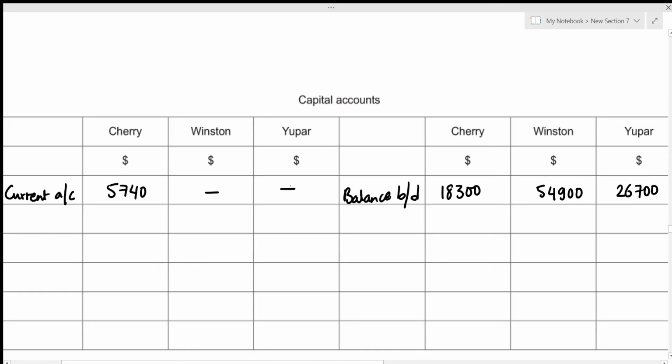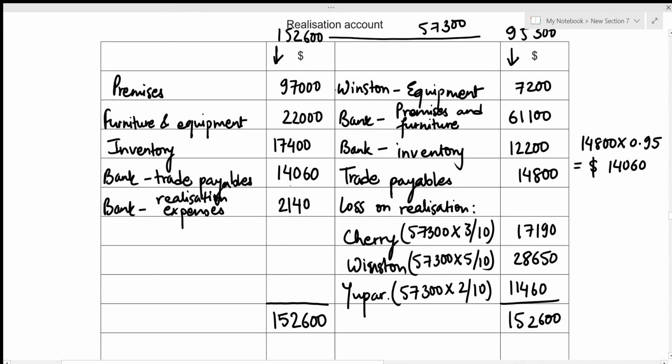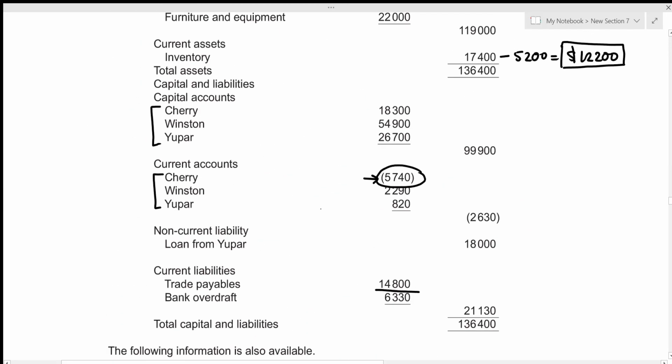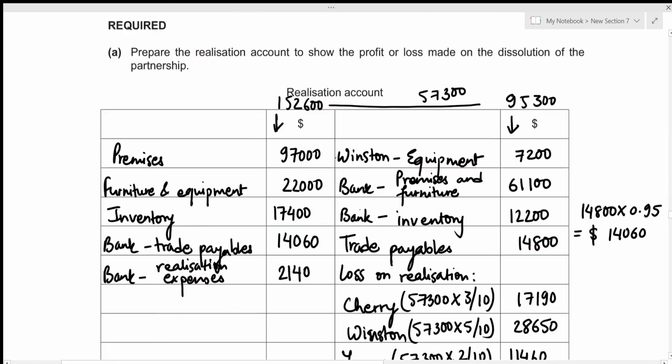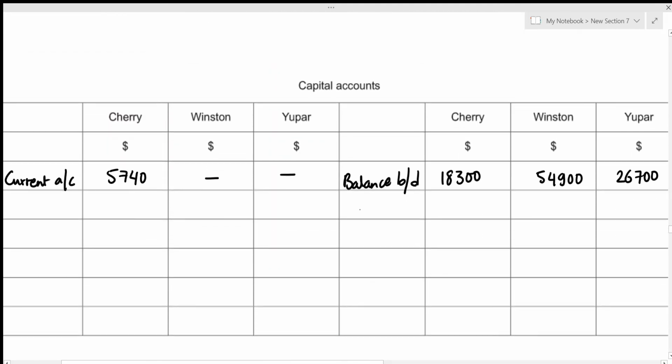Now for Winston and Upar, the current account balance is given without a bracket, so that's a positive, which means that the capital account balances will be increased by these amounts. For Winston, that's going to be 2,290. For Upar, that's going to be 820. So these amounts must be recorded on the credit side in the capital account under the heading of current account. So let's do that. There's no balance for Cherry. For Winston, that's 2,290. For Upar, that's 820. Let's move back again.